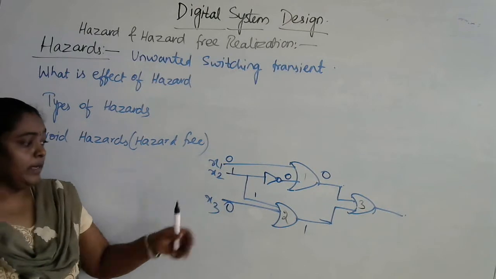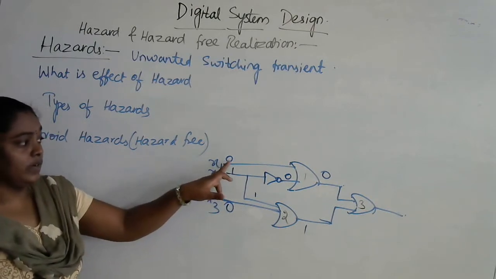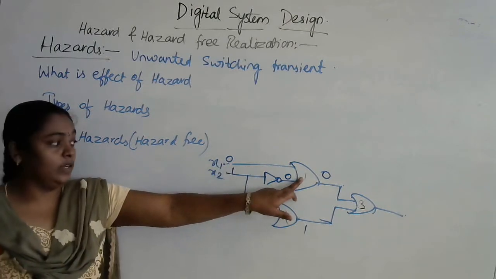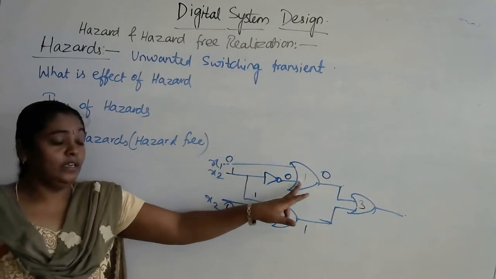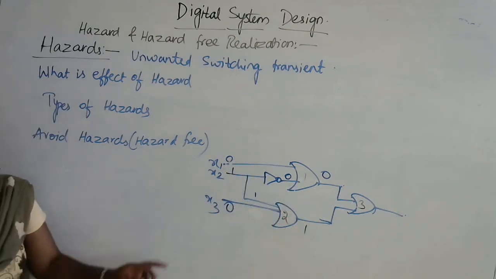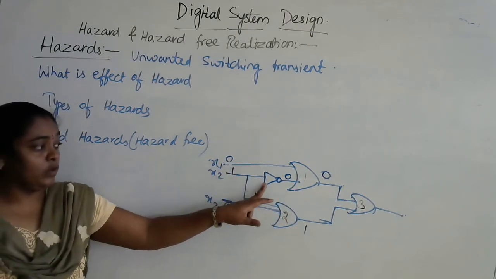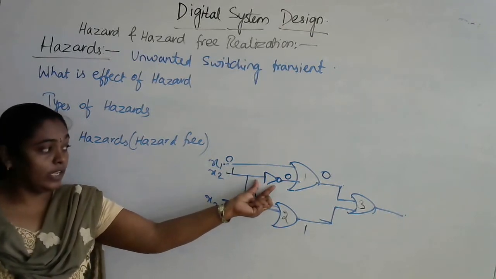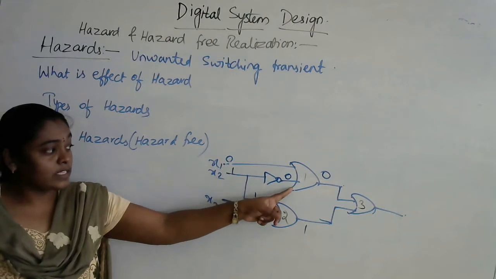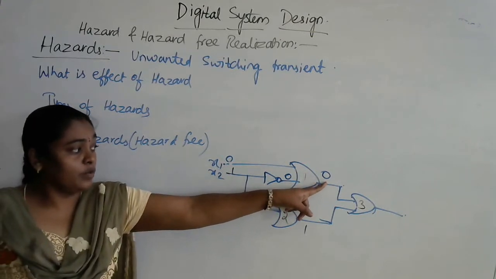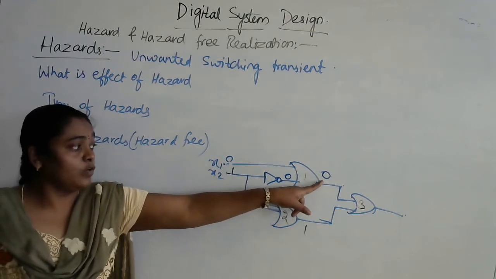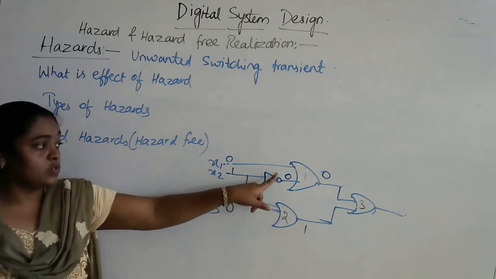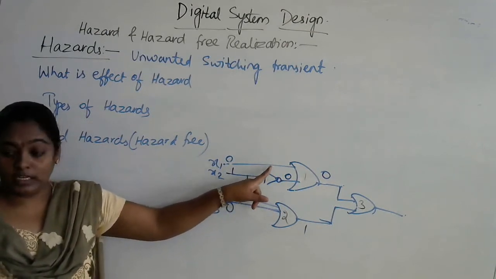As x1 is directly connected to gate 1, this 0 will immediately pass to gate 1. But as x2 is connected to the NOT gate, there is some delay because of this NOT gate. So it will take some time to get this output value because the gate 1 output depends upon the x2 NOT gate followed by the other input.